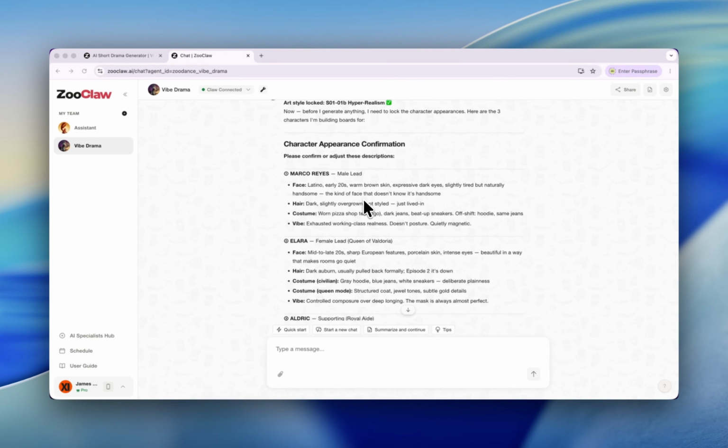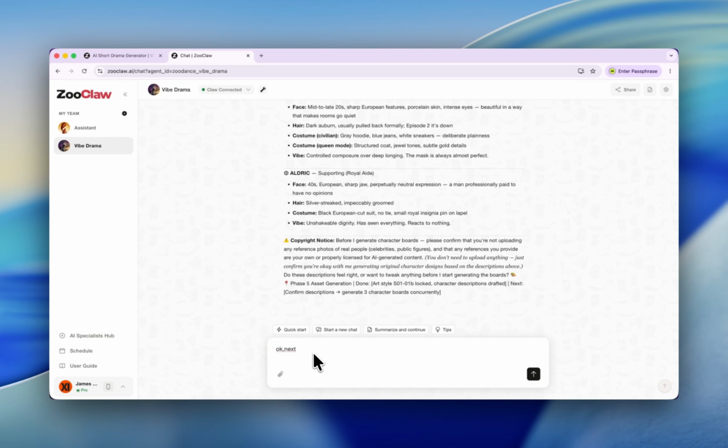Okay, now we have a character appearance confirmation. So now we have a Marco guy. Marco is our main character. And Ilara, this is the Queen's name. Okay.